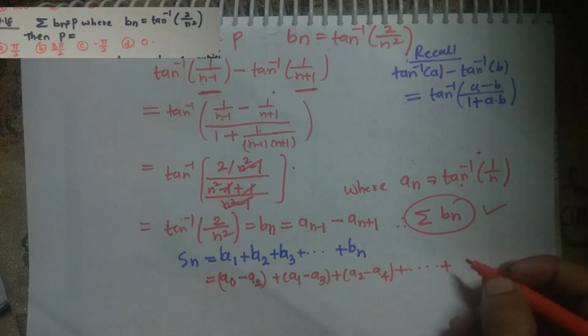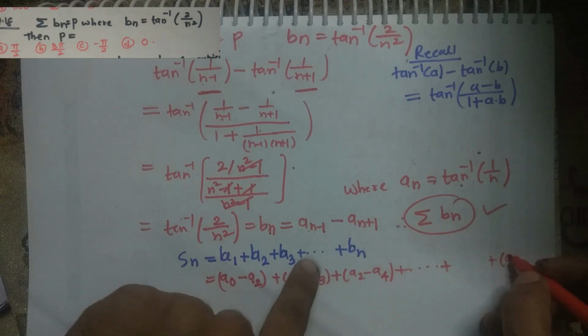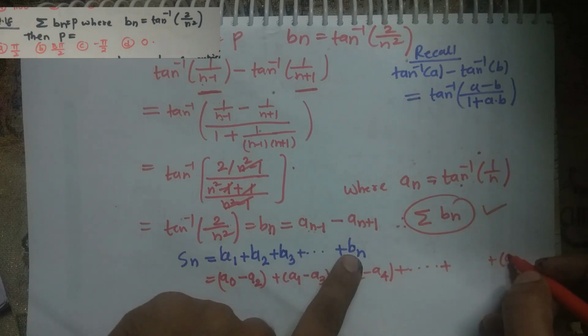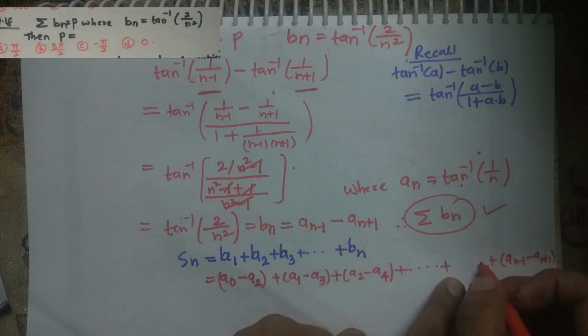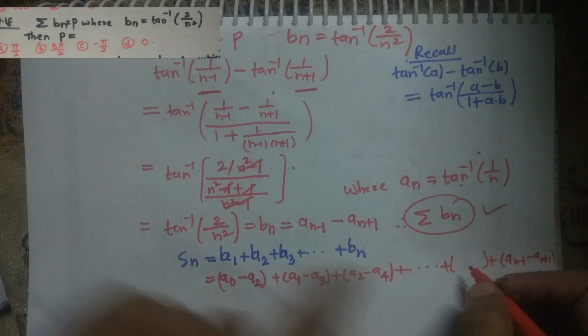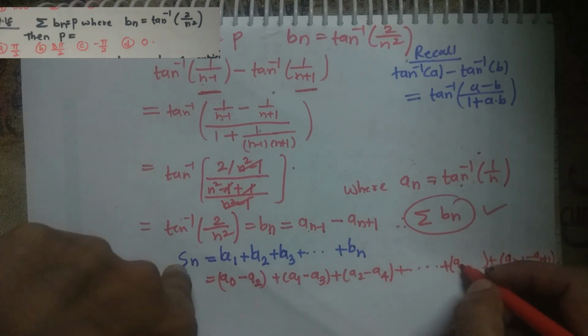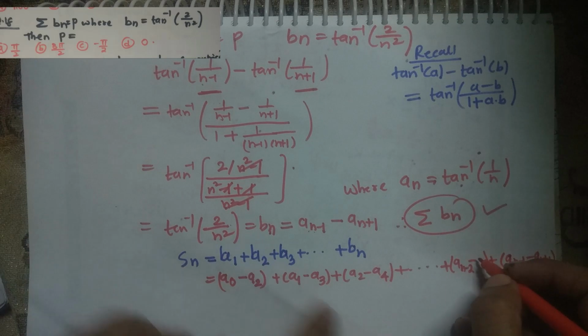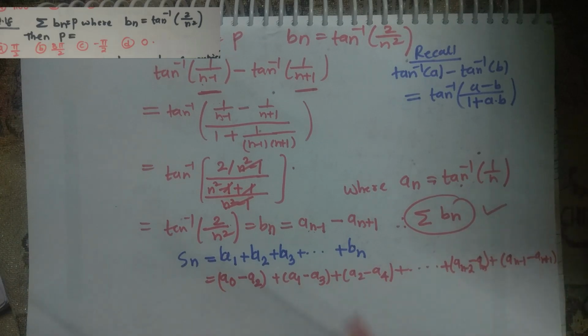And what will be my nth term? Nth term of the sequence, sorry, Bn term will be an minus 1 minus an plus 1. Let's try to evaluate one more term of this partial sum. It will be an minus 2 minus an. Okay, this is how this sum will go.